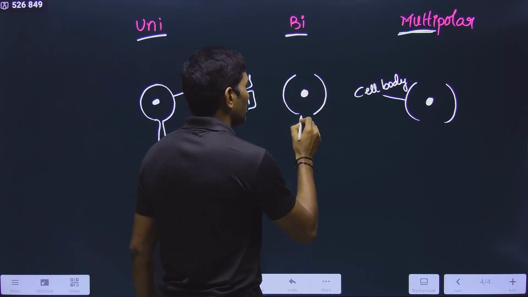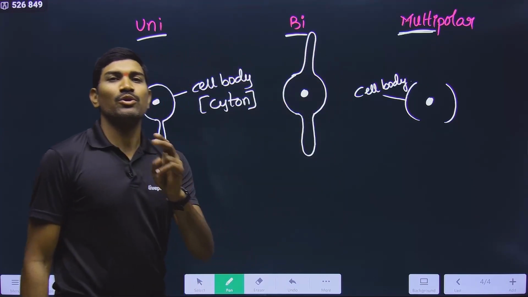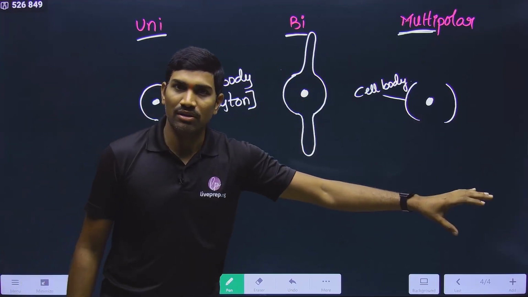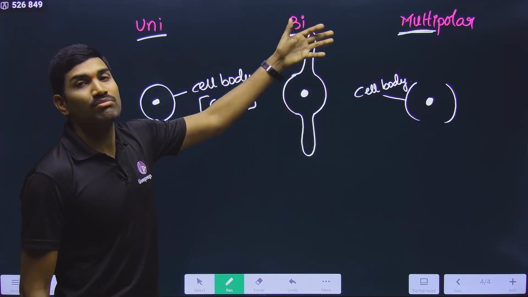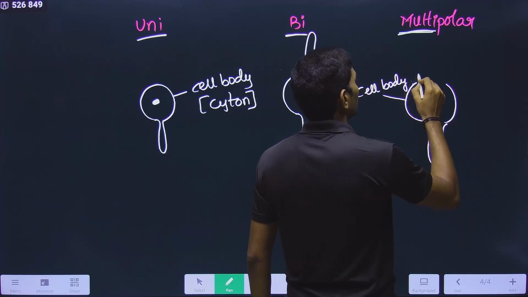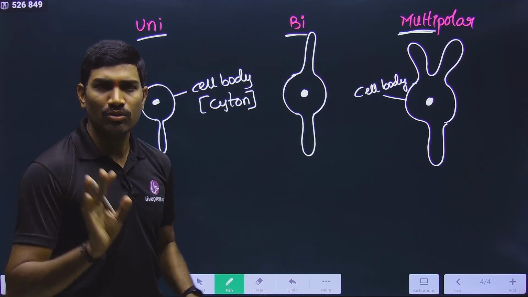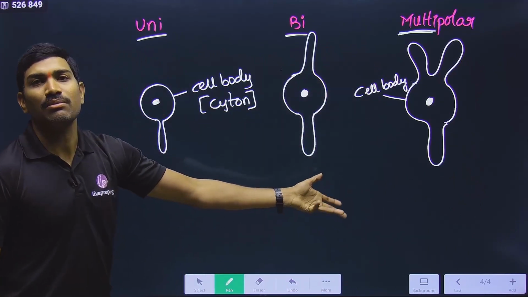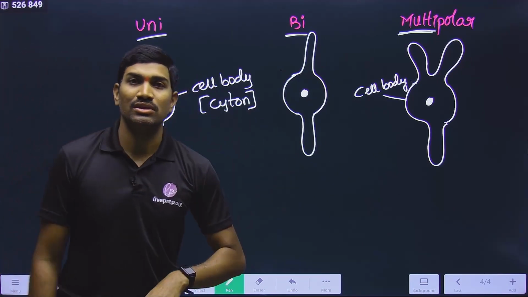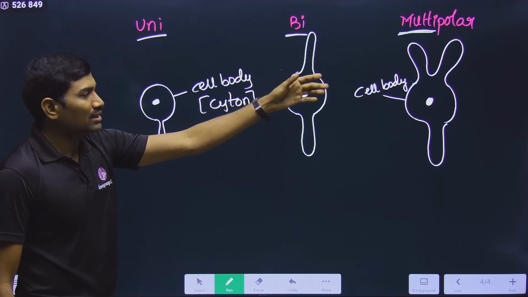If two processes come from the cell body, this one and another one, it is called bipolar. The cell body is common for all, but the number of processes differs. Here there are more than two, and you can draw any number. If many processes are present, it is called multipolar. In this way we draw the rough diagram for these neurons. Here it is only one, here there are two, and here many are there.